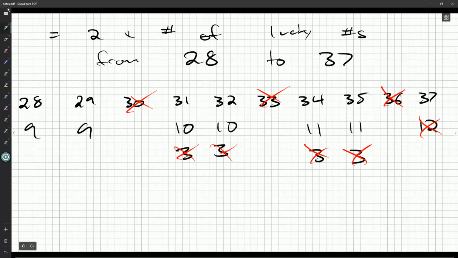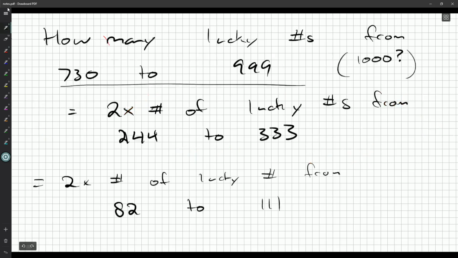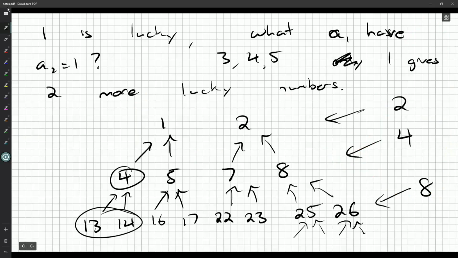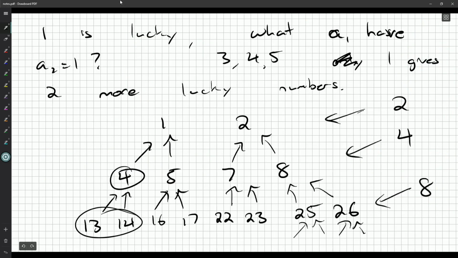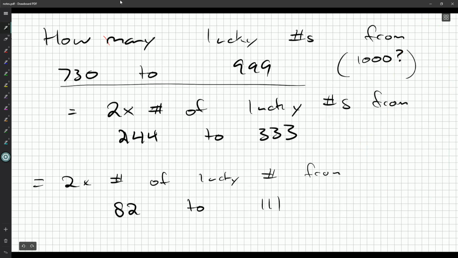And these ones here go to 9, so they're out. So are there really no lucky numbers from 28 to 37? It's possible, I guess. So then that would mean that there's no lucky numbers between 730 and 999.